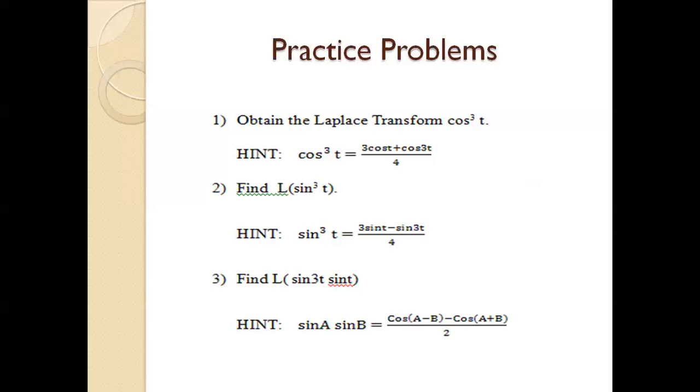And L of sin 3t into sin t. Here also we cannot find the Laplace transform directly, so we are going to use the sin A sin B formula. So we have to use cos of (A minus B) minus cos of (A plus B) whole divided by 2. Here A is 3t and B is t.